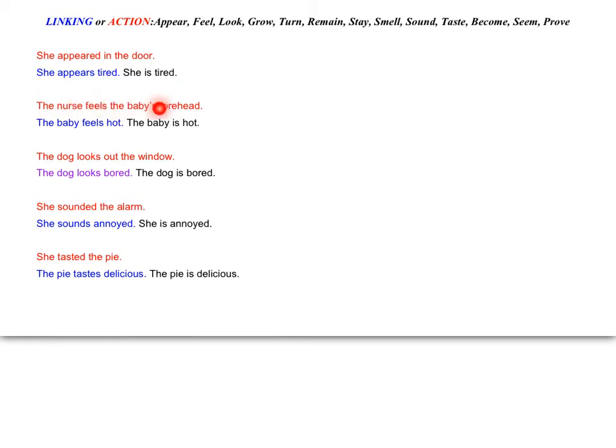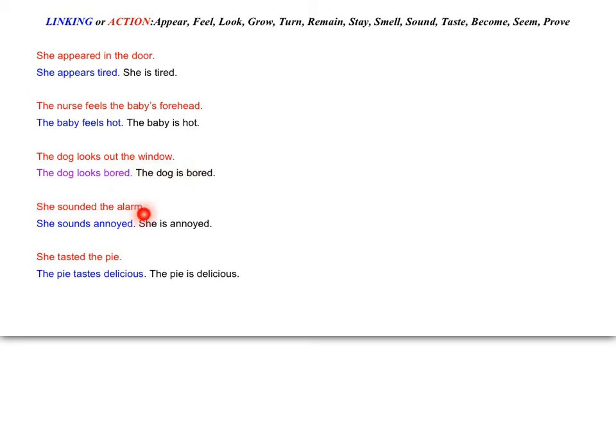The nurse feels the baby's forehead. We actually see her feel it. The baby feels hot. The baby is hot. In that case, it's working as a linking. The dog looks out the window. We actually see him looking out the window. The dog looks bored. The dog is bored.